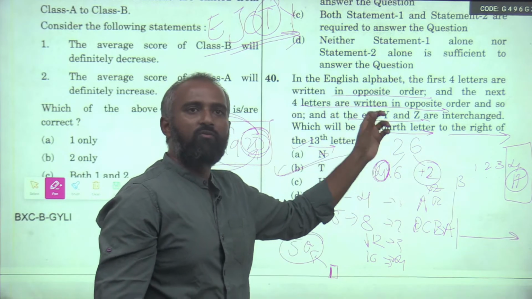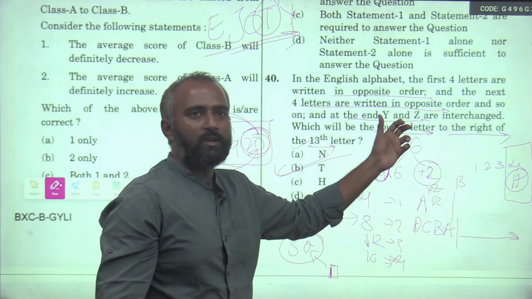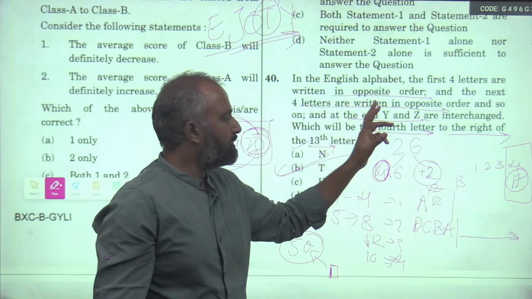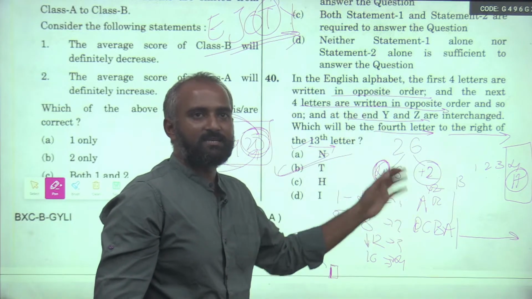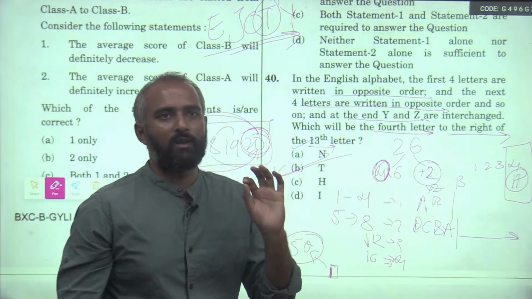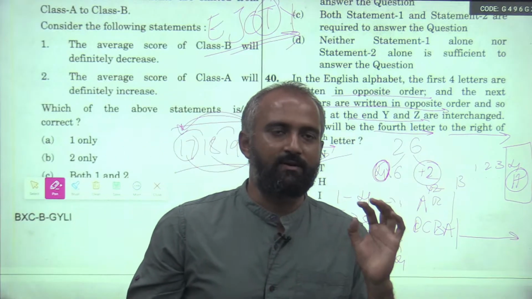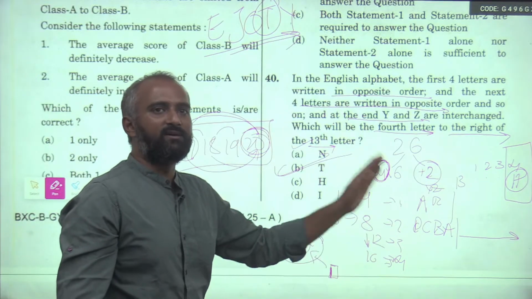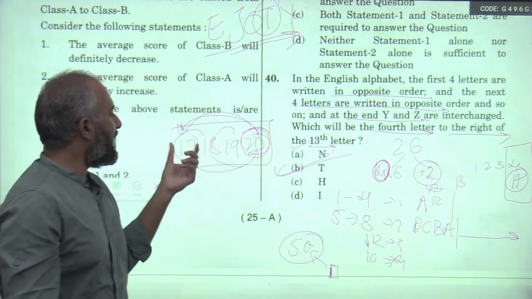Next, think of what is needed to be done. What is asked? Everything is being reversed, and you need to find out only the 17th position. If it was normal, we would have gone by this, but what happened? It reversed. So find out what happens to the 17th.